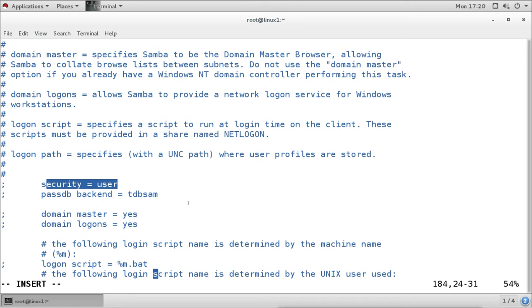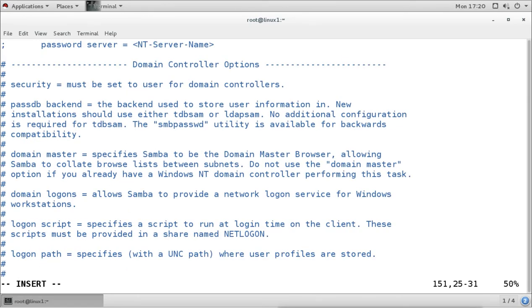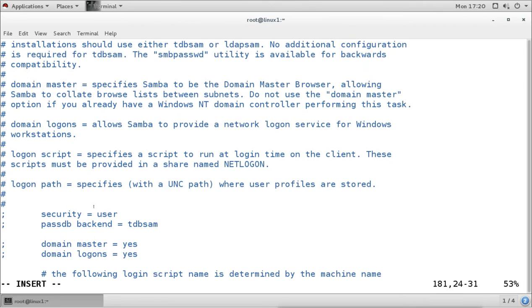Now, domain controller means what? In a Windows environment we have domain controllers that do the authentication and centralized management for all the Windows clients. If we want this machine to act as a domain controller for Windows clients, then this server will be a domain controller, and we can make Windows client machines clients of this domain controller. Our Windows machines think that this is a Windows server, but this is actually a Linux server acting like a Windows domain controller. So if we want to use this, we can use the configuration security equal to user.